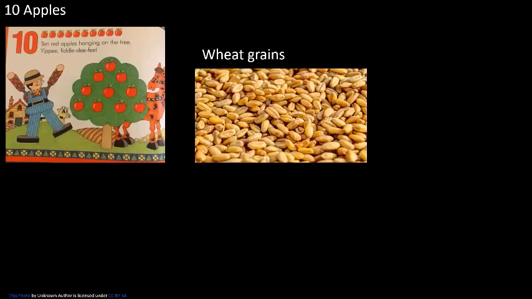Now let us imagine wheat grains. See how wheat grains are there. Can you count these wheat grains? No, sir, it's not possible. You cannot count these wheat grains because there are so many. The number is very large, and of course they are very small. Can you imagine the weight of each grain? Maybe 1 gram, or less than 1 gram.